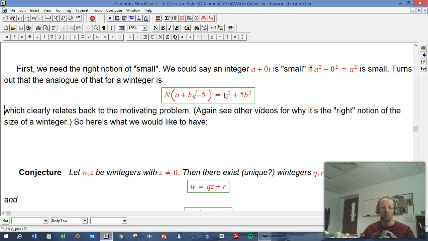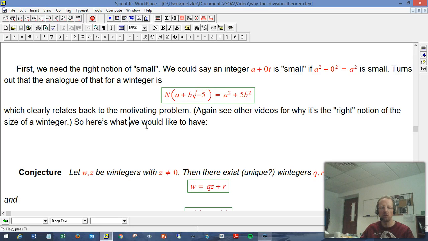I mentioned that the simplest reason why you'd be considering wintegers in the first place is to think about these kinds of expressions and what kind of integers they can produce, because this is an ordinary integer. Okay, so with that fairly weak motivation, I must admit, we're going to consider this to be the appropriate notion of the size of a winteger, and see the -163 videos for much more about that.